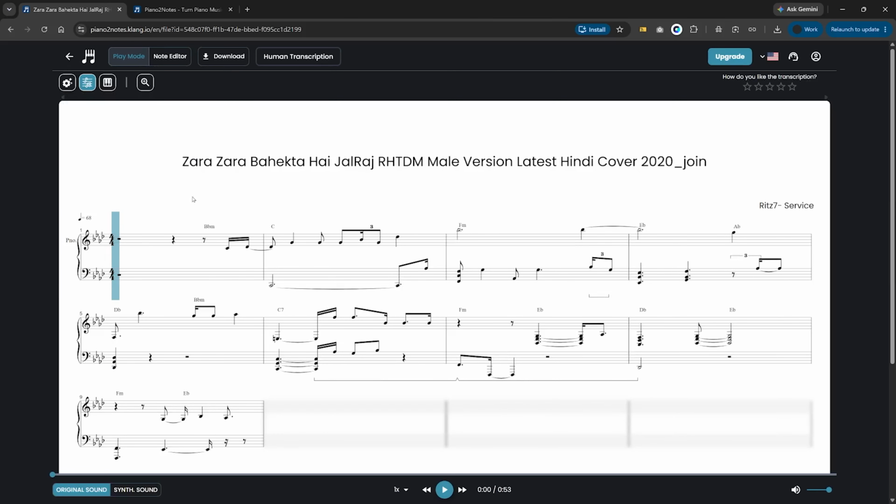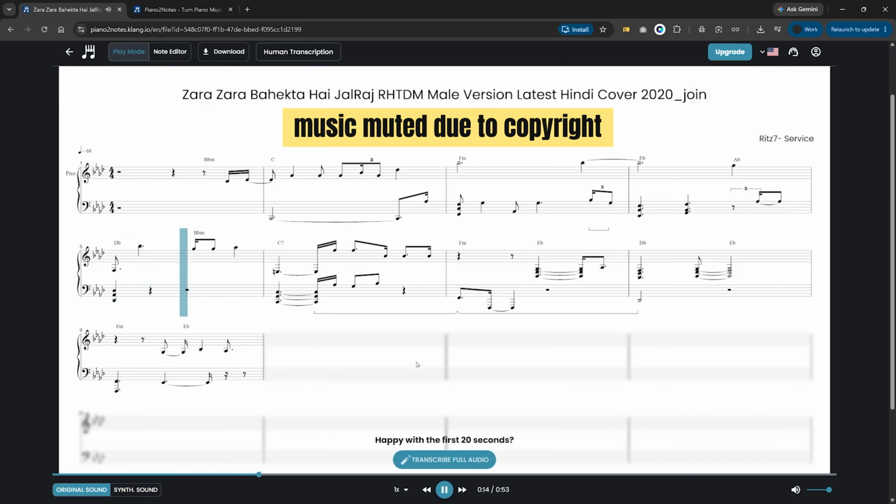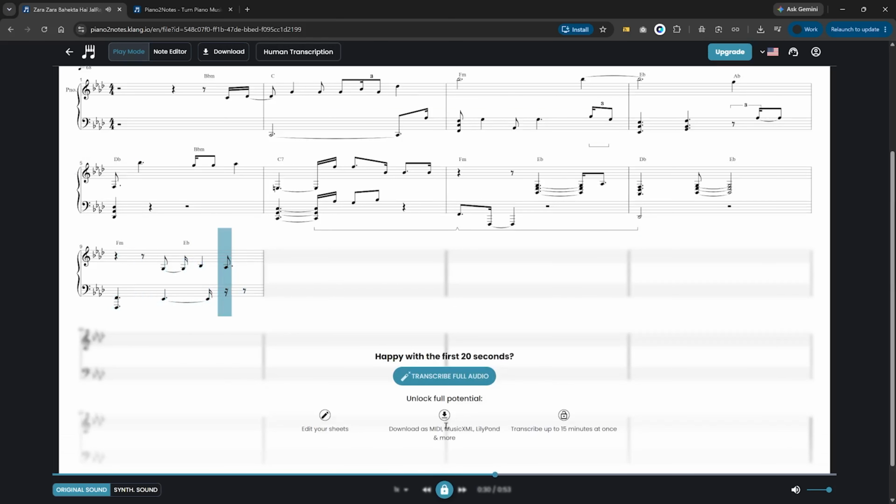And these are the notes. You can see here, piano. Let me play this. Okay, there you go. So happy with the first 20 seconds, transcribe full audio, unlock full potential. So if you go with the paid plan, then you will get edit your sheets, download as MIDI, MusicXML or LilyPond, and more, right? And also transcribe up to 15 minutes at once. Okay, of course you can download this and use it however you want.